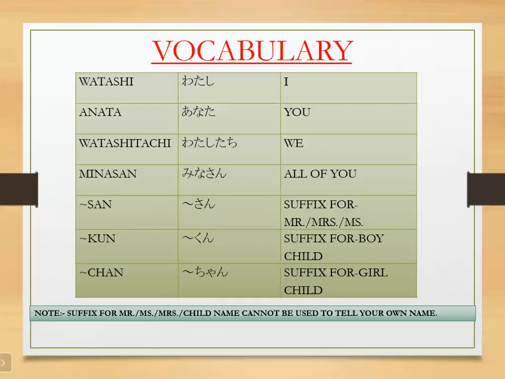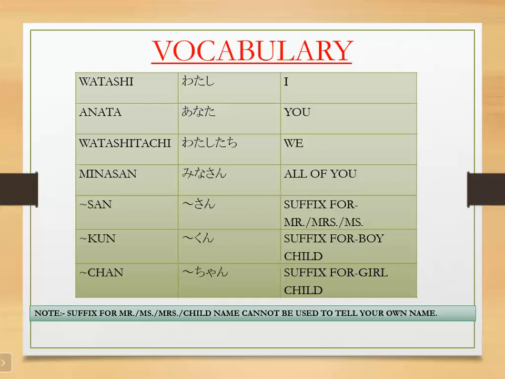So if I want to call your name, I'll call you Ruchika san. It's Priya san. Whatever the person's name, like Rohan, so Rohan san, Seema san. Now the next suffix is kun.